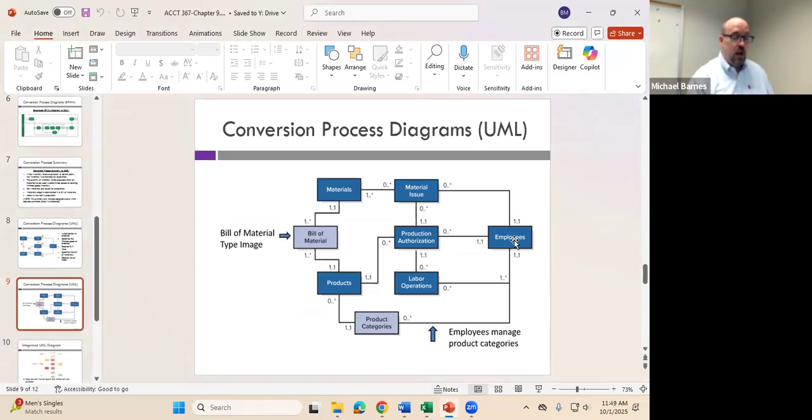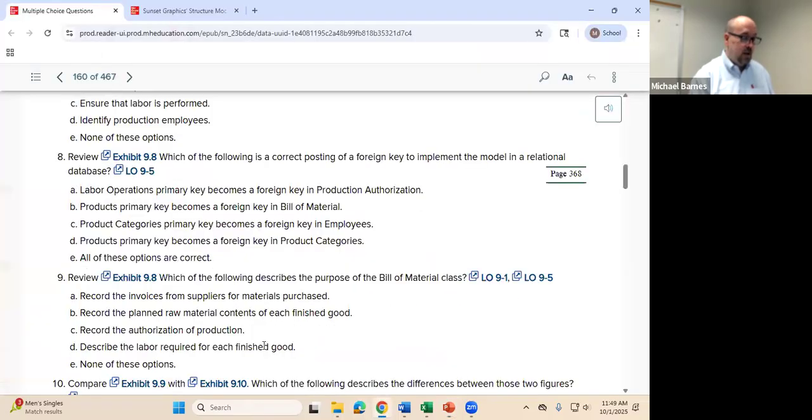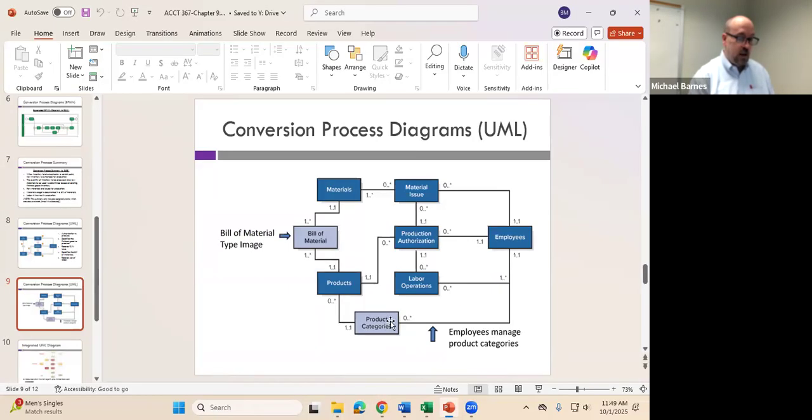So employees are managing multiple product categories. So if I wanted to list all of the product categories managed by a single employee, I could have multiple product categories, which means that it's not a 1-to-1 relationship or a 0-to-1 relationship. So that's a violation of the foreign key. What about D? Product's primary key becomes a foreign key in product categories. Let's just go ahead and take a look.